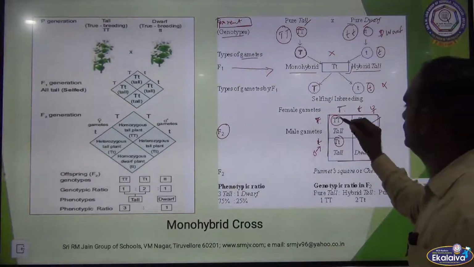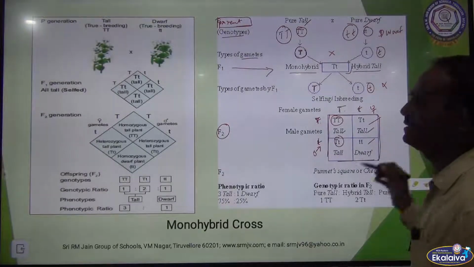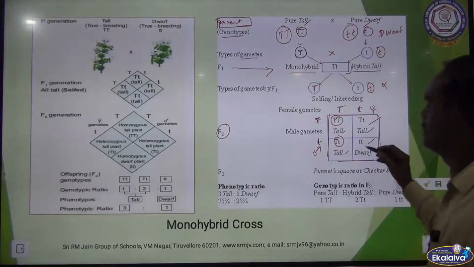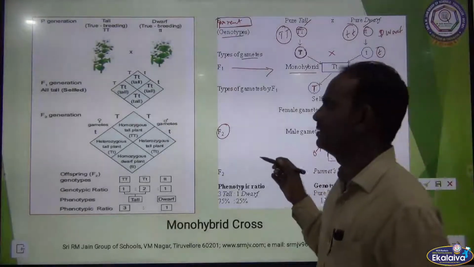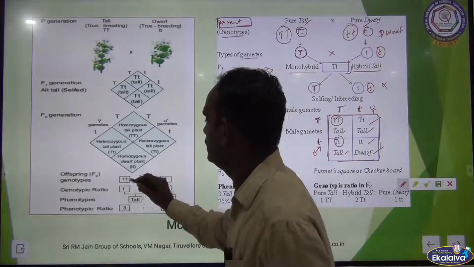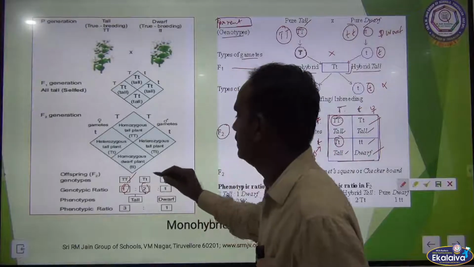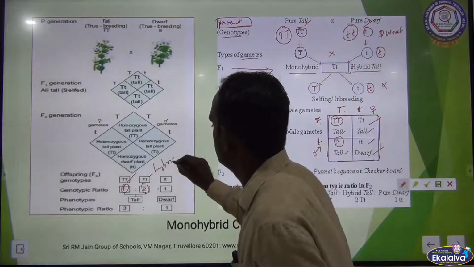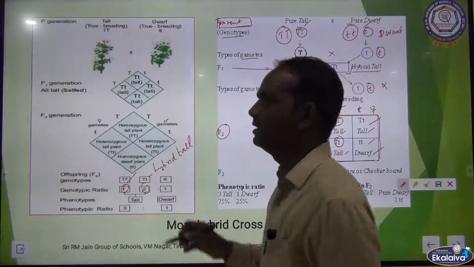Capital T means tall, capital T small t is also tall but hybrid tall, and small t small t is dwarf. So what are the possible genotypes after the second generation? 1 capital T capital T, 2 capital T small t, the hybrid tall, and small t small t.